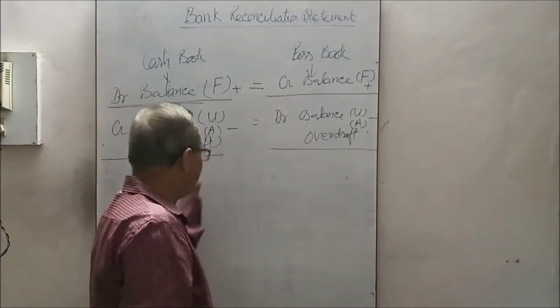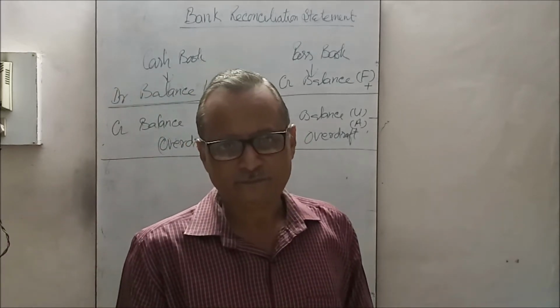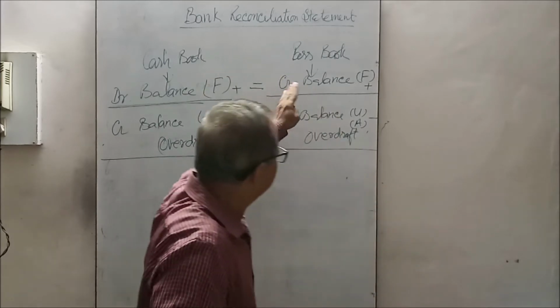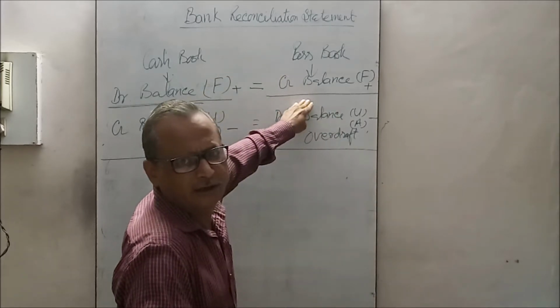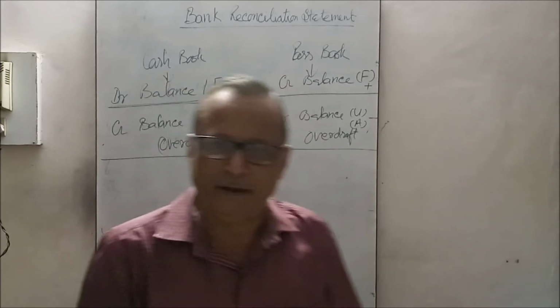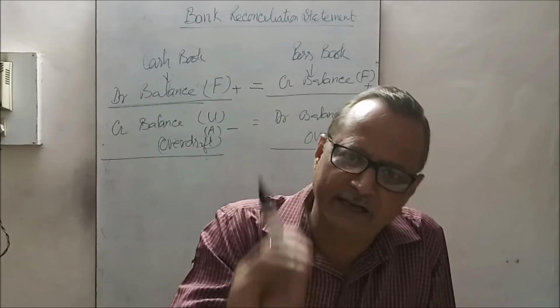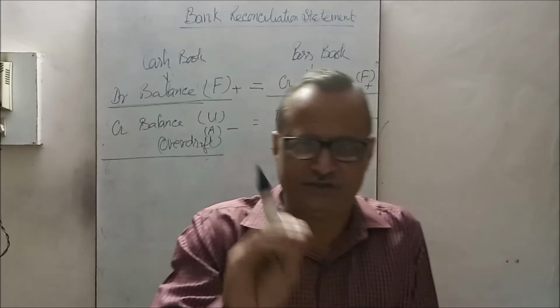If debit balance per cash book is given, that may be taken as base. If credit balance as per cash book is given, then that is taken as base. Or vice versa, if passbook balance is available, then on the basis of this we can prepare the reconciliation statement. One balance should be taken as base.